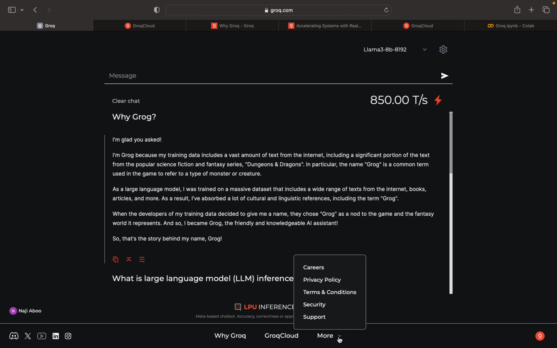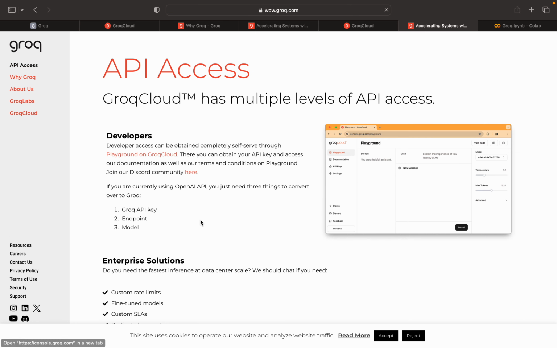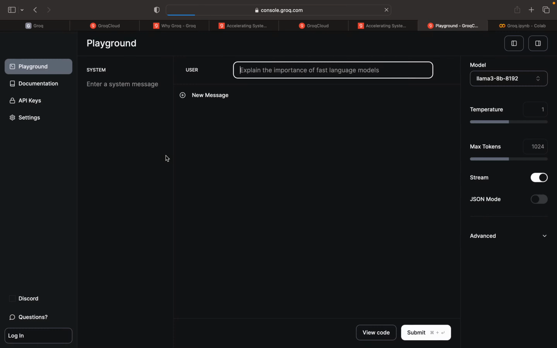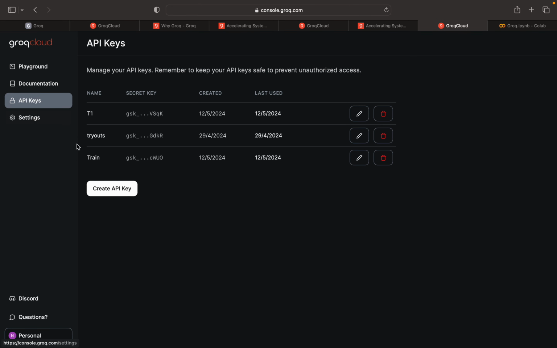Once you log into the chat application, you can come to the security link at the footer. Click on security, then API access. Go to the playground, where we will have a menu. The API key menu is there. Just click on create API key, and you will get an API key. Similar to other LLMs like ChatGPT or Gemini, which provide APIs, Groq is also providing an API key.